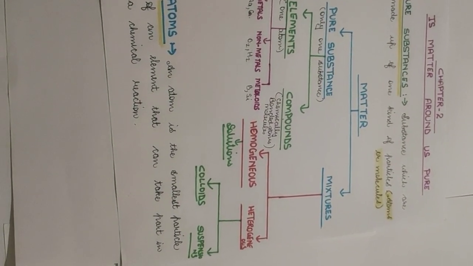Mixtures are the substances which consist of two or more elements or compounds or substances which are physically combined. Here I have written physically combined. Let me explain this. When we mix two substances together, like if we mix sand and sugar together, we call it a mixture.